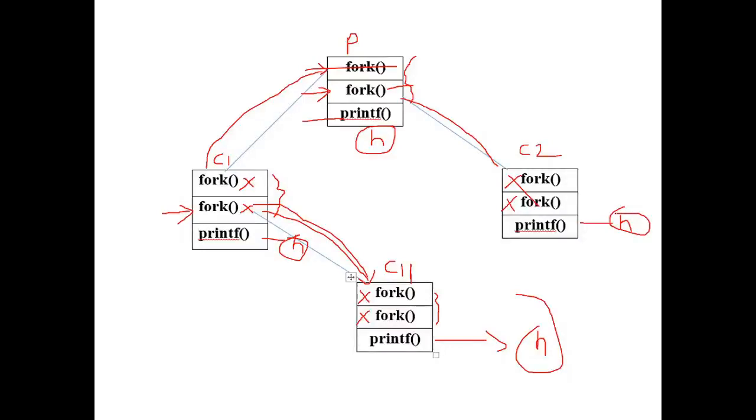So in today's topic, we have learnt about process creation and how the fork system call is used to create the parent process and the child processes.